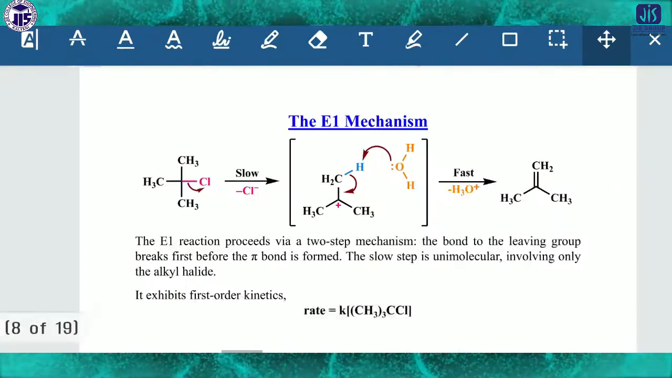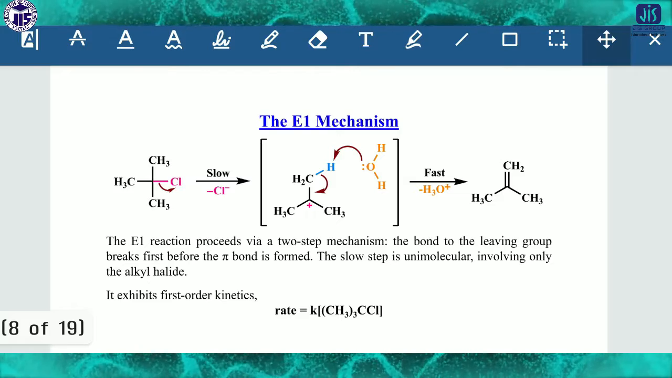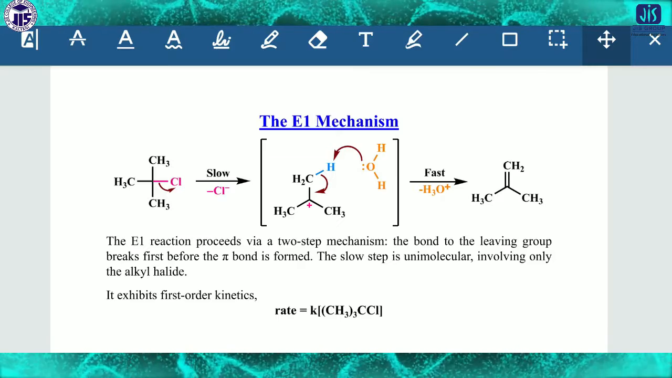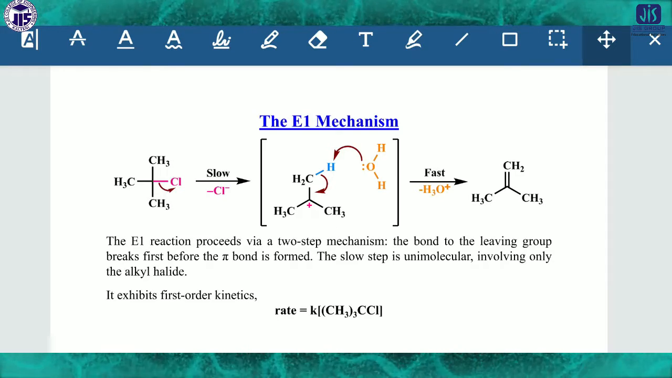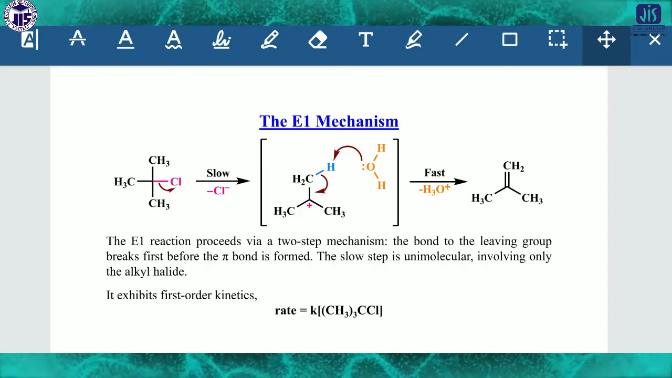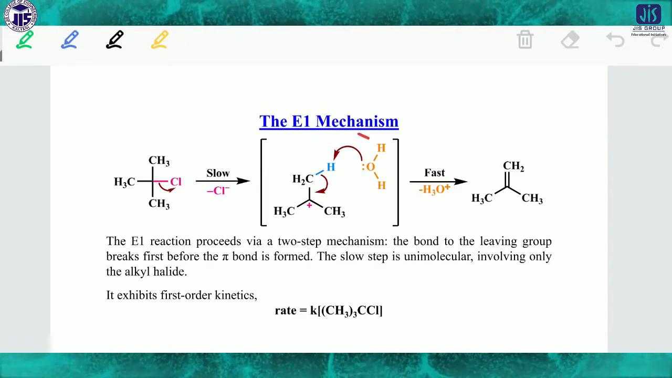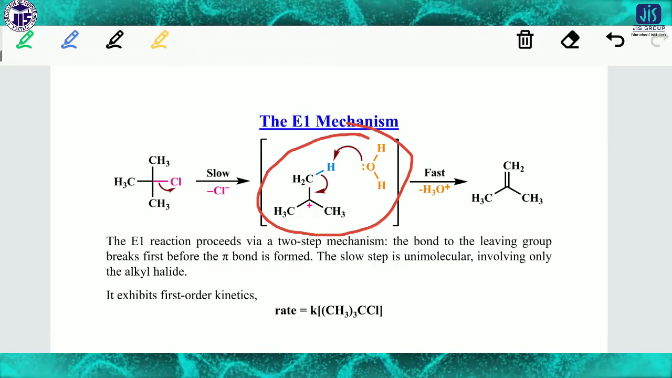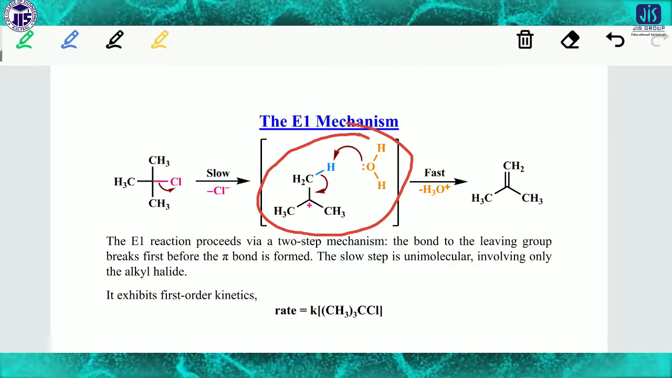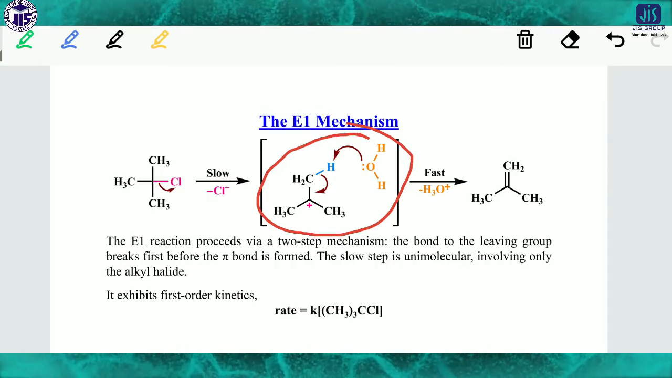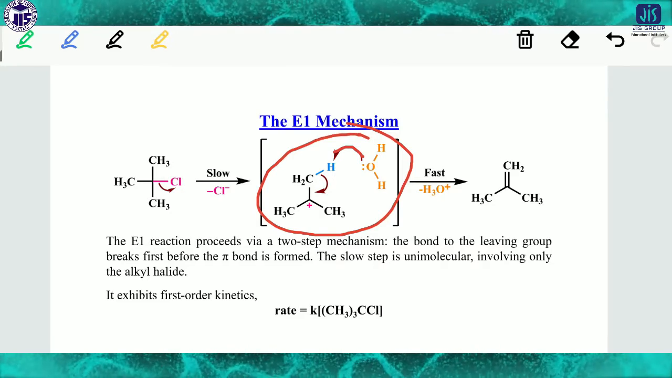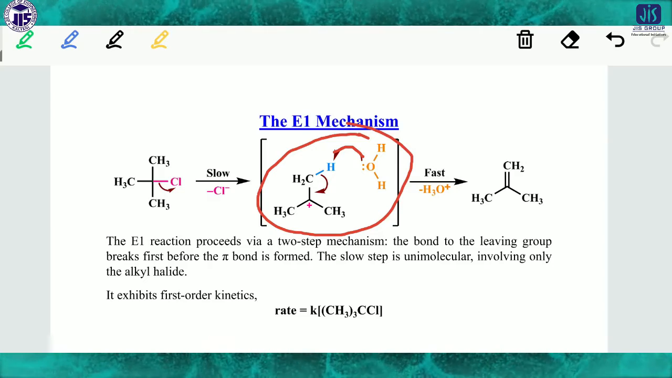The next topic is the E1 mechanism. In the E1 mechanism, it is almost similar to the SN1 reaction. In the same way, first of all a carbocation is produced, and then this carbocation is neutralized by the formation of the double bond, and this H is taken by the OH. H2O acts as the base here.